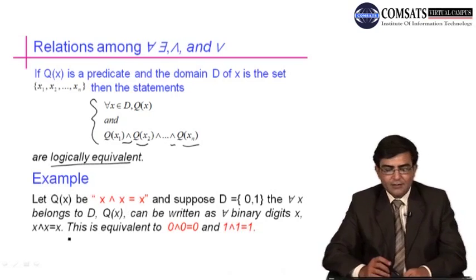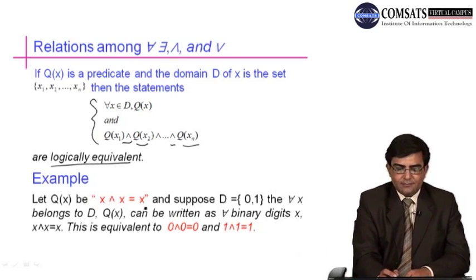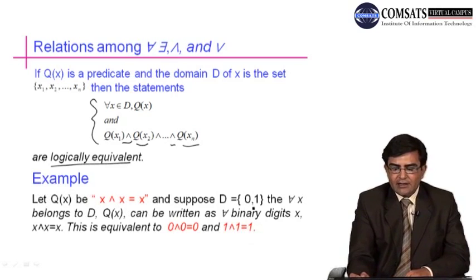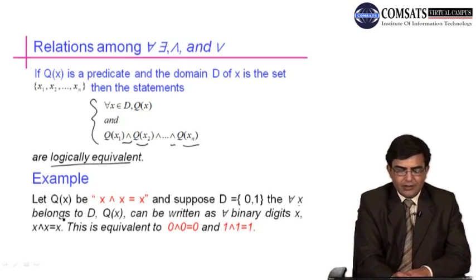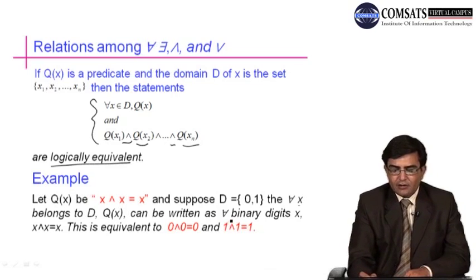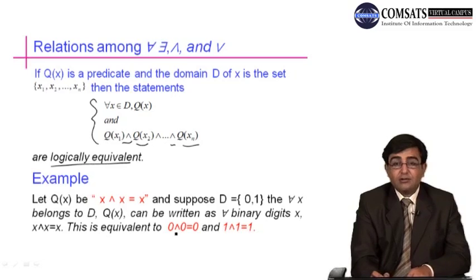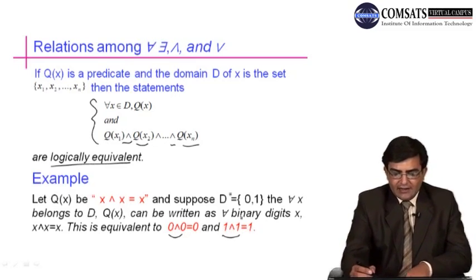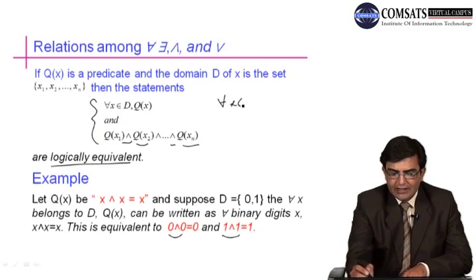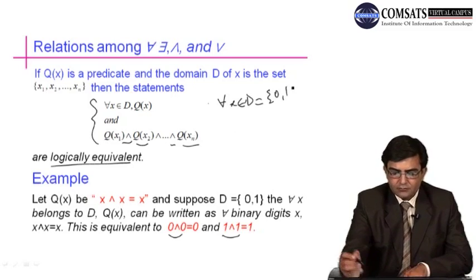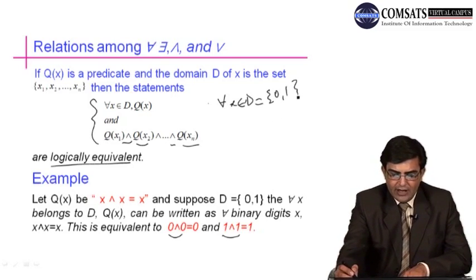For example, let q of x be x and x is equal to x, and suppose D is 0, 1. Then for all x belongs to D, q of x can be written as for all binary digits x, x and x is equal to x. This is equivalent to saying 0 and 0 is equal to 0. Obviously the conjunction of 0 and 0 is 0, and conjunction of 1 and 1 is 1. So whether we write for all x belongs to D, which is 0, 1, we have x and x is equal to x.